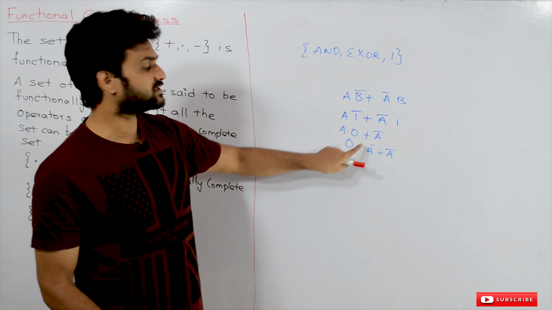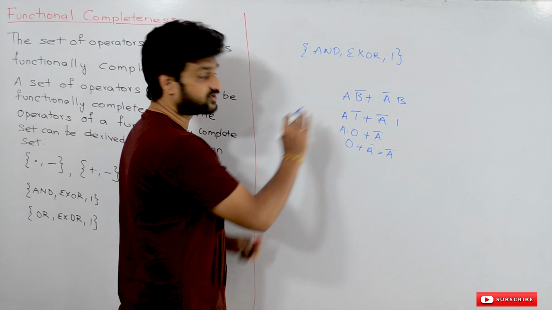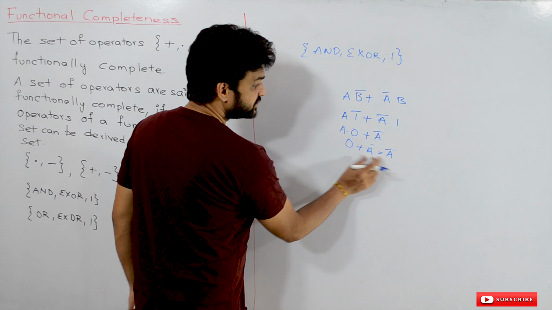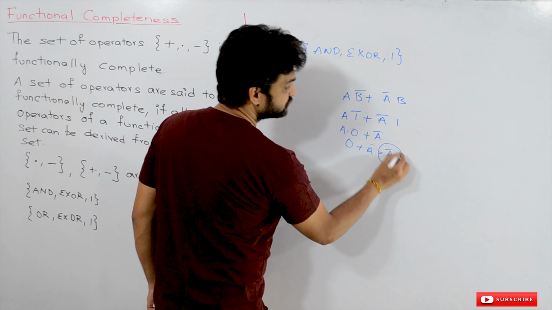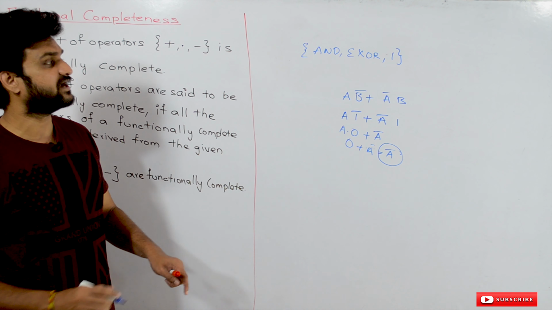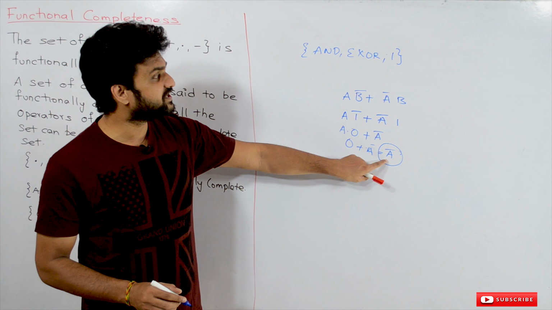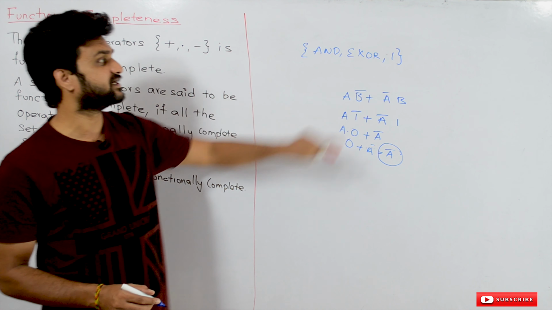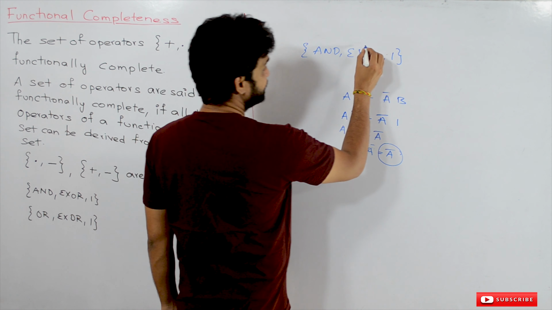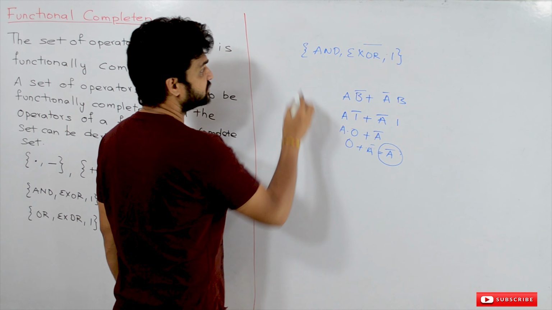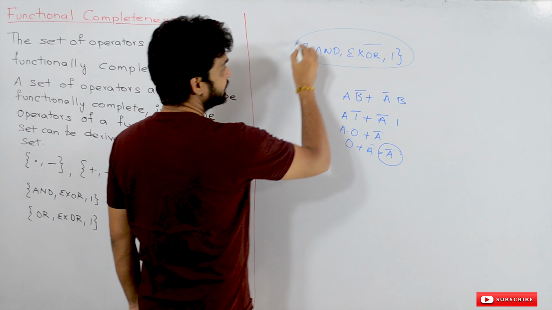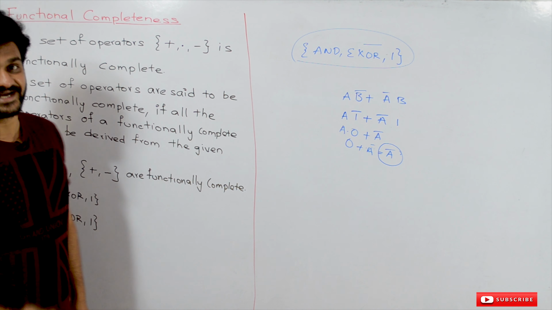These formulas were already defined. So it derives A complement. So the complement, the NOT operation, can be derived from these set of operators. So this is also called a functionally complete set.